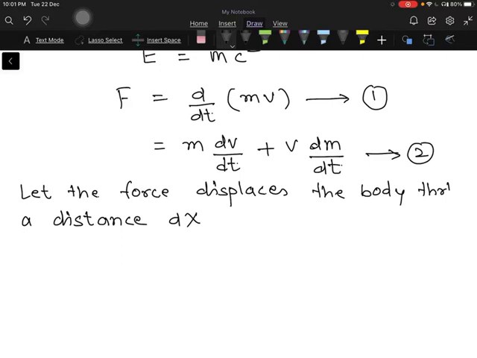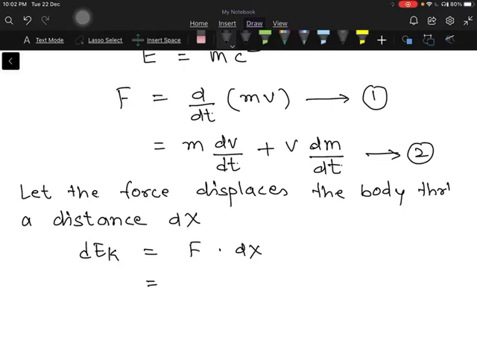Then because of the displacement, work is done on the body, and that work is stored in the body as its kinetic energy. So we have the change in the kinetic energy of the body, dEk, equal to force into the displacement dx.